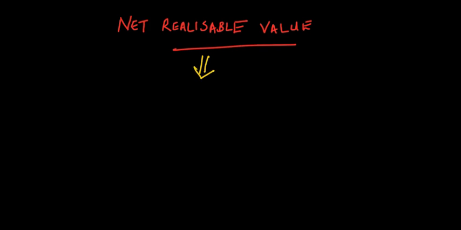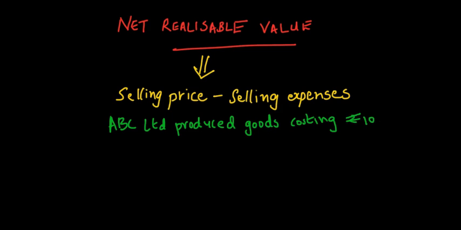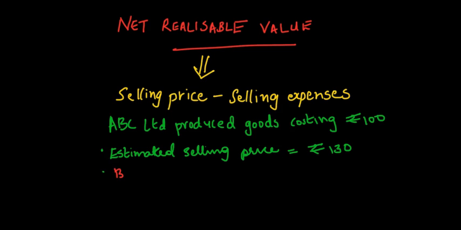Net realizable value is the estimated selling price in the ordinary course of business less the cost necessary to make the sale, that is selling expenses. For example, ABC Limited has manufactured goods worth rupees 100. The current market value of these goods are rupees 130. In order to sell these products, a broker has to be engaged by paying him rupees 5 and rupees 10 to deliver the product to customer.